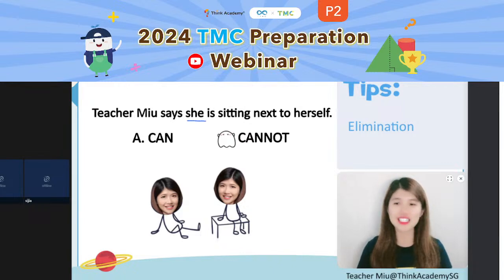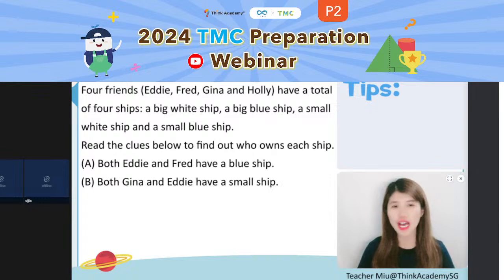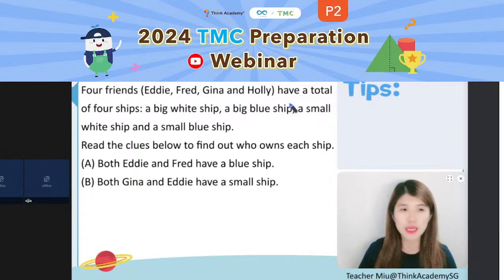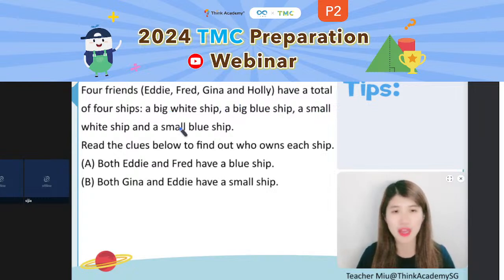Actually, we will have another type of question, which is called the table method. With the table method and elimination, we can find out the answer faster. So now we have 4 friends: Eddie, Fred, Gina, and Holly. We have E, F, G, H. We have a total of 4 ships: a big white ship, a big blue ship, a small white ship, and a small blue ship.